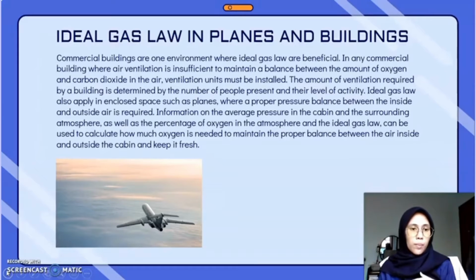Ideal gas law also applies in enclosed spaces such as planes, where a proper pressure balance between the inside and outside air is required. Given the average pressure in the cabin and the surrounding atmosphere, as well as the percentage of oxygen in the atmosphere, the ideal gas law can be used to calculate how much oxygen is needed to maintain the proper balance between the air inside and outside the cabin and keep it fresh. That is why ideal gas law is very beneficial in planes and buildings.